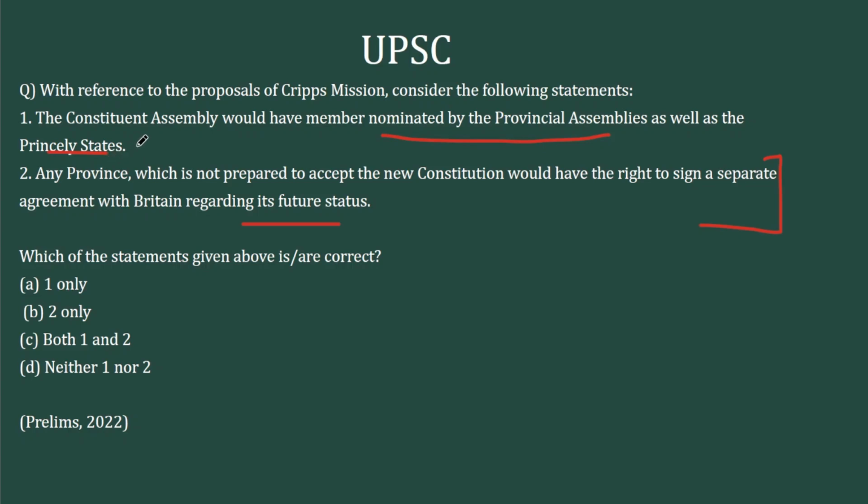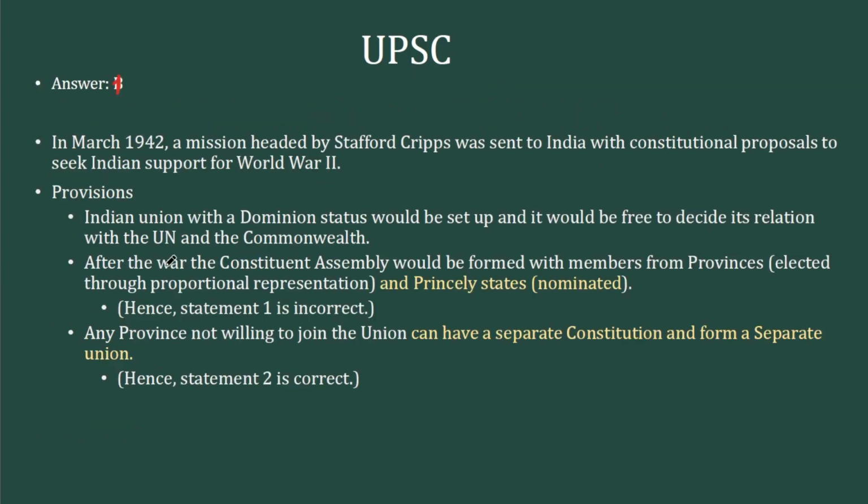In 1937 interim government was formed in India. So elections already took place in the provinces. If elections take place in the provinces before Cripps Mission, is there a need to nominate members to the provisional assemblies? Now, that is the contradiction. The exact clauses, election to the provisional assemblies and nomination to the princely states. So this statement is wrong. So option 1 can be eliminated and B only becomes the right answer.